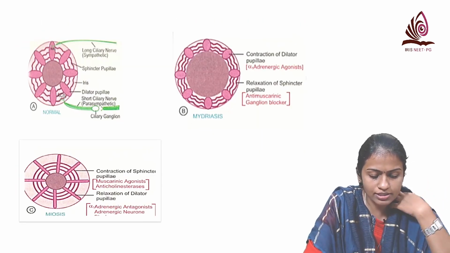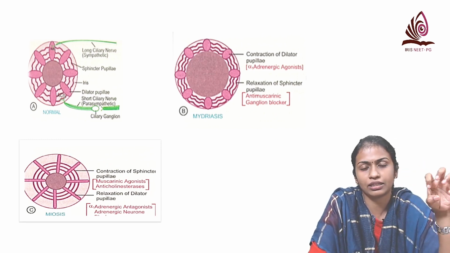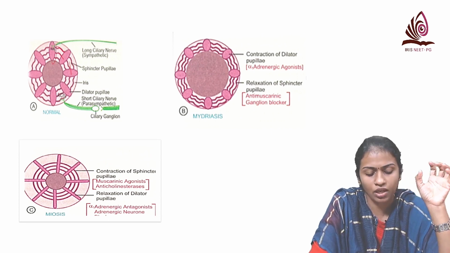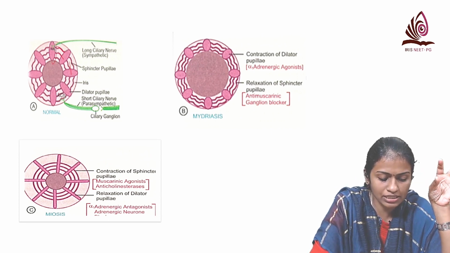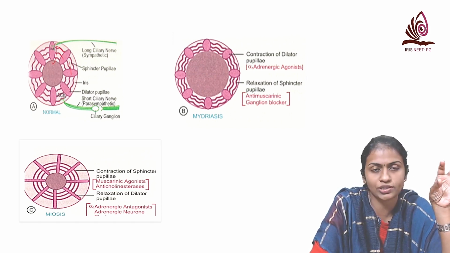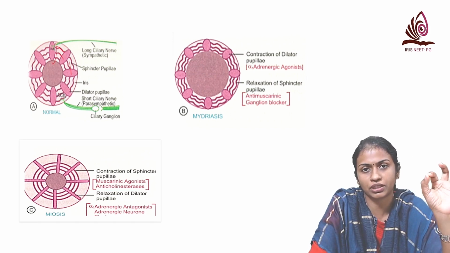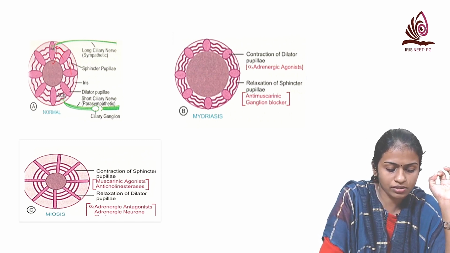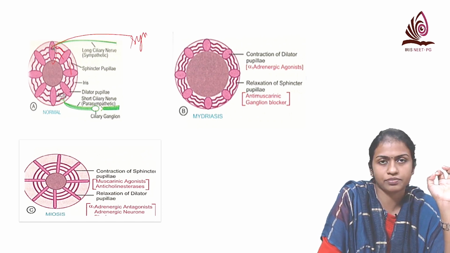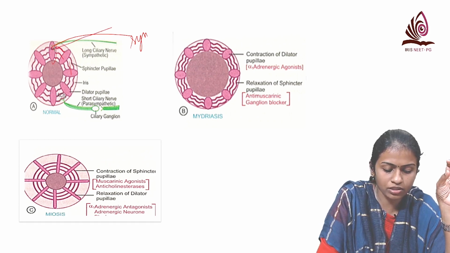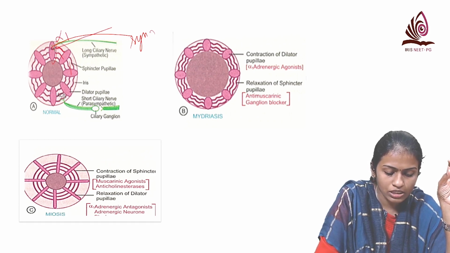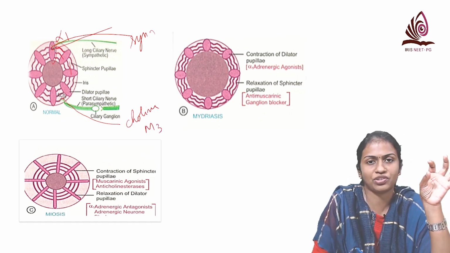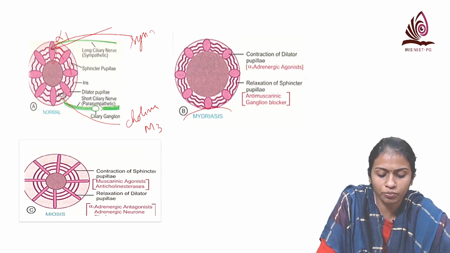Okay. So here you can see there are two muscles in the iris. One is the circular muscle and the other one is the radial muscle. The circular muscle, or the sphincter pupillae, is innervated by the short ciliary nerve, that is your parasympathetic or cholinergic innervation, and the dilator pupillae is supplied by the sympathetic system. So dilator pupillae is by sympathetic, and that is alpha 1. Sphincter pupillae is cholinergic, and that is M3 receptors. So now we come to mydriasis.